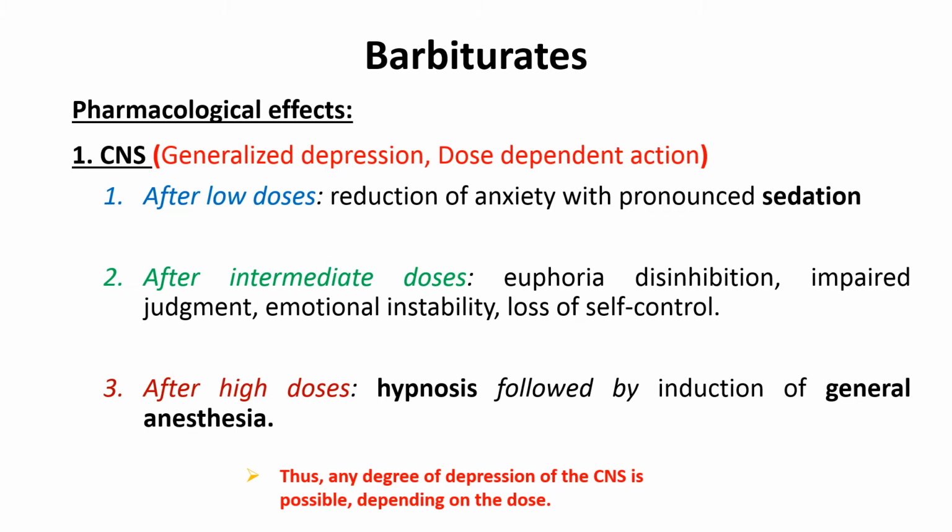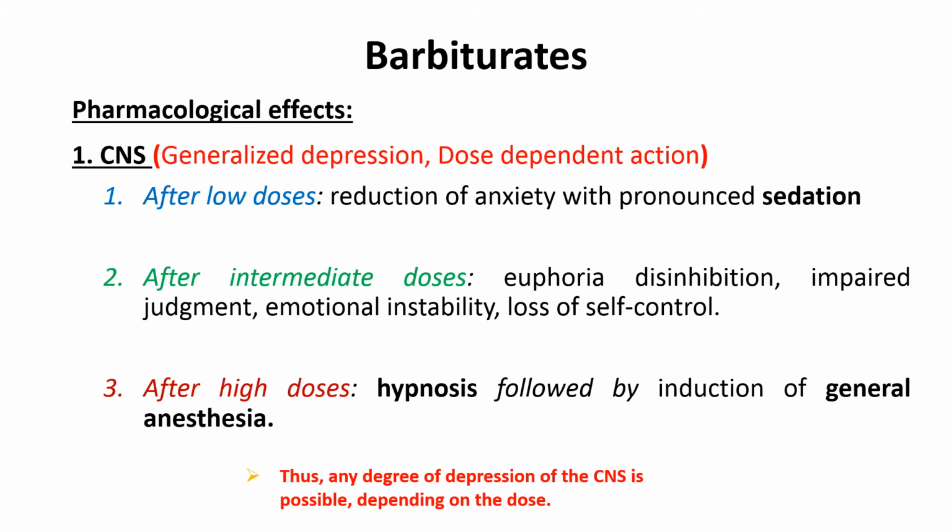Now let us one by one discuss its pharmacological actions. In the CNS, these drugs show a dose dependent CNS depressant effect, and barbiturates show the phenomenon of generalized depression.